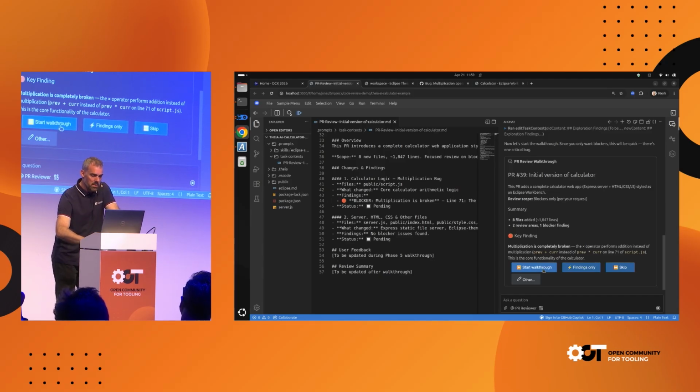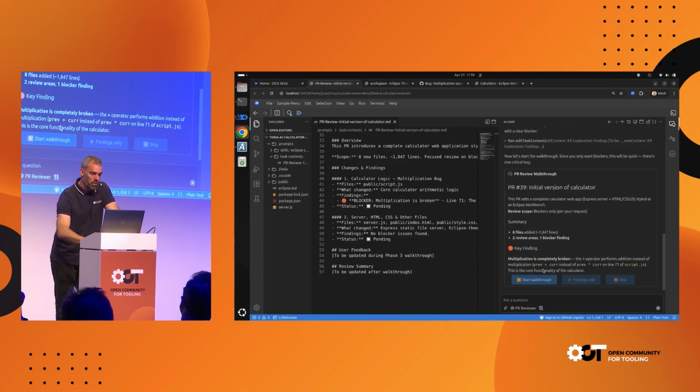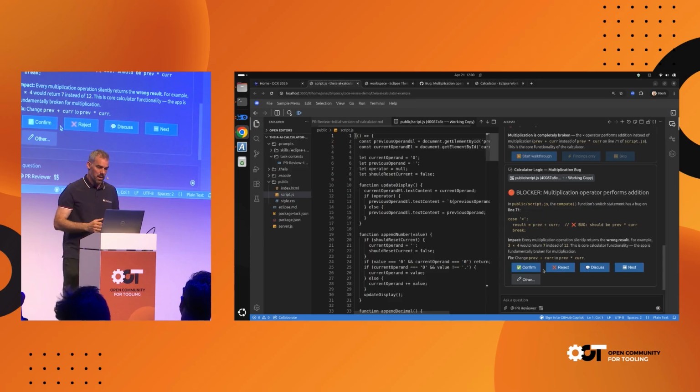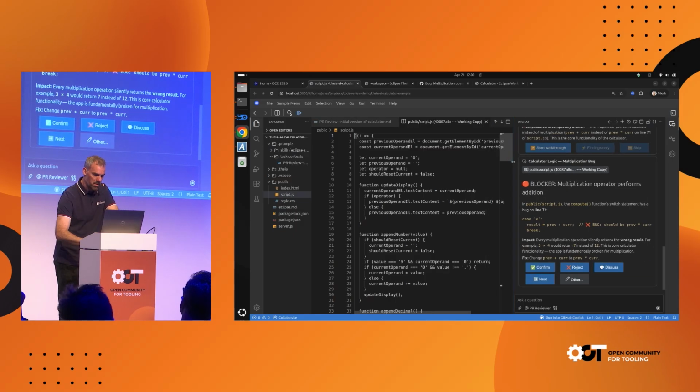So what I can do now is, for example, start the walkthrough, and now the agent will open that file to me, it will explain its findings, and I can then decide what to do with that. So here's the code. I will not go into the code. It will show me basically a diff. Let me quickly close this again. Sorry, I have problems with the screen space here a little bit.